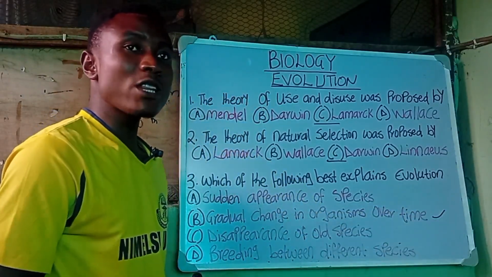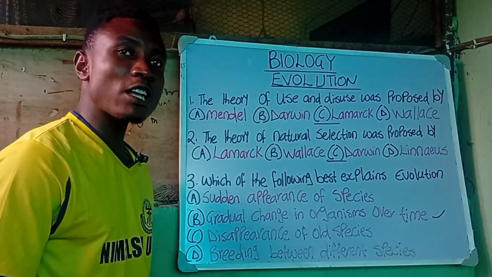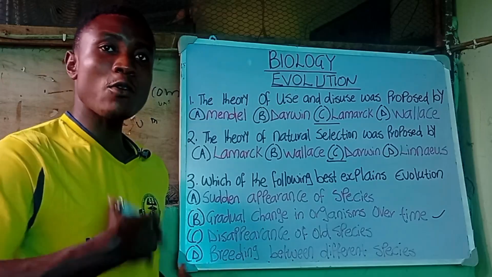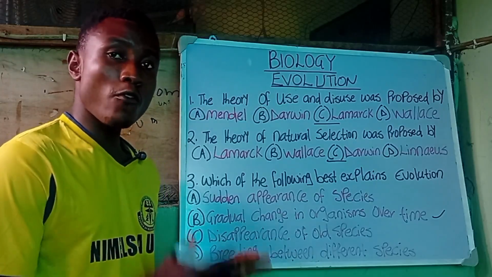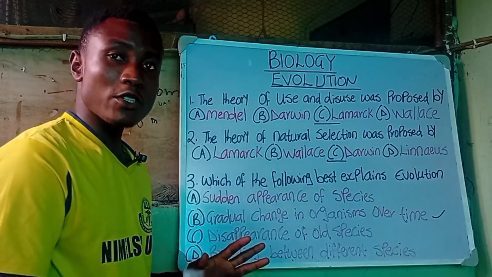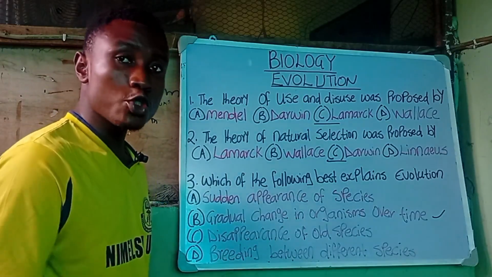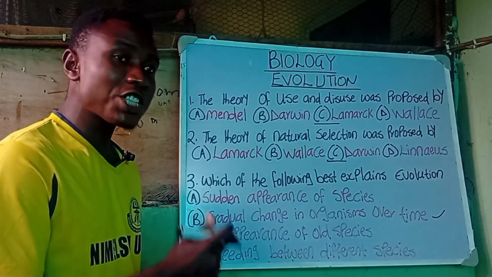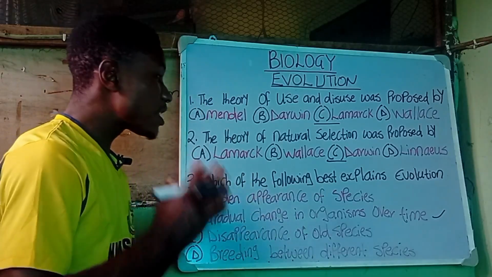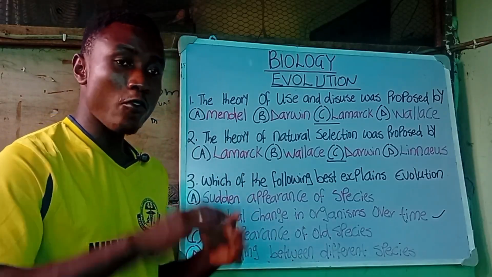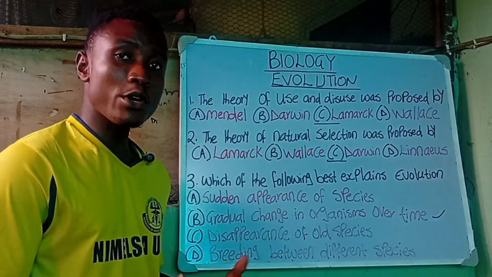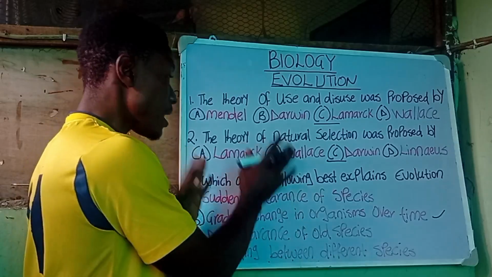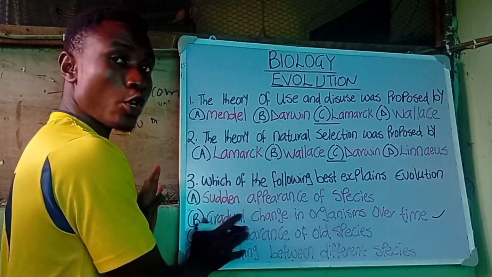Evolution is simply the sum total of the gradual changes that occur in an organism over a long period of time. So basically, what they are trying to ask you in this question is what is evolution, right? Which is a gradual change. It's the sum total of the gradual changes that has taken place in the life of an organism over a long period of time. So that is the correct answer for question number 3.